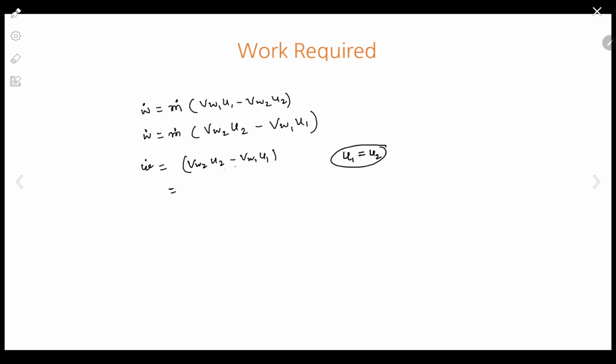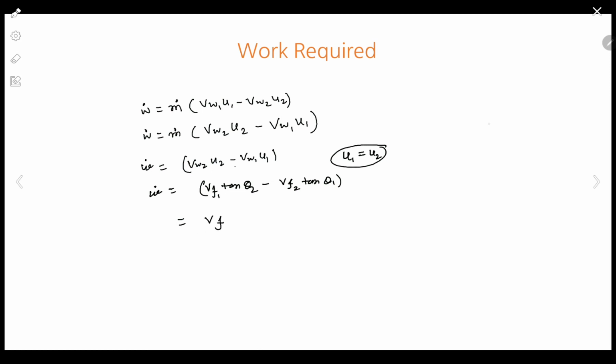So that indicates specific work is, in place of Vw2, what do we write? Vf, that is flow component, Vf1 tan of theta 2 minus Vf2 tan of theta 1. Correct? So finally it becomes Vf.